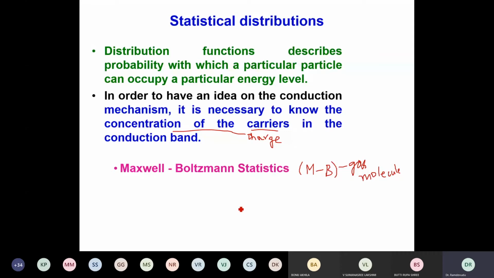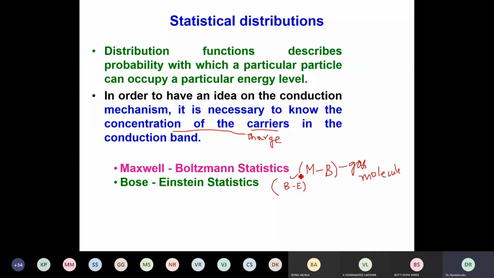To improve upon this for other particles, there is another statistics called Bose-Einstein statistics. These are popularly known as BE statistics, and BE statistics are applicable to the particles which have integral spin, like photons.